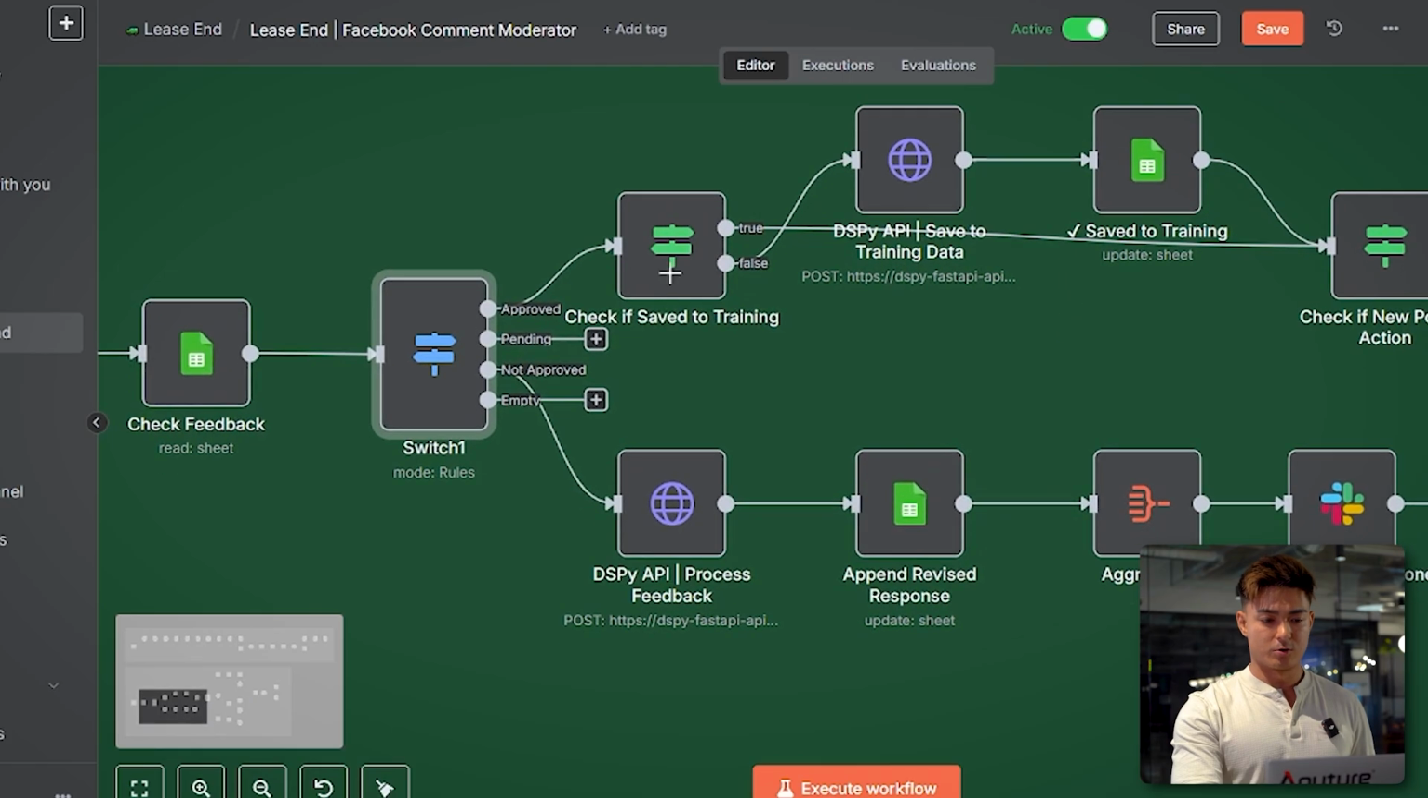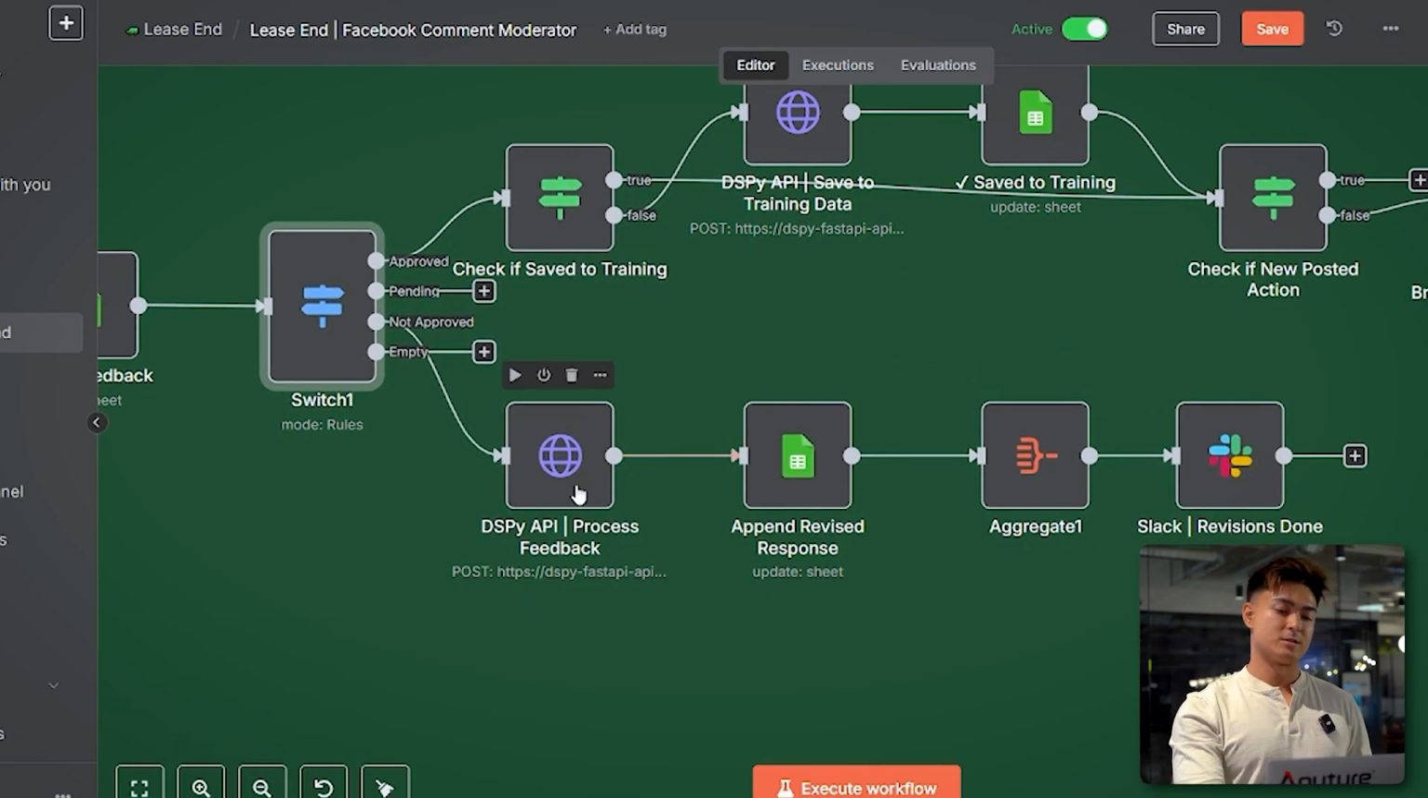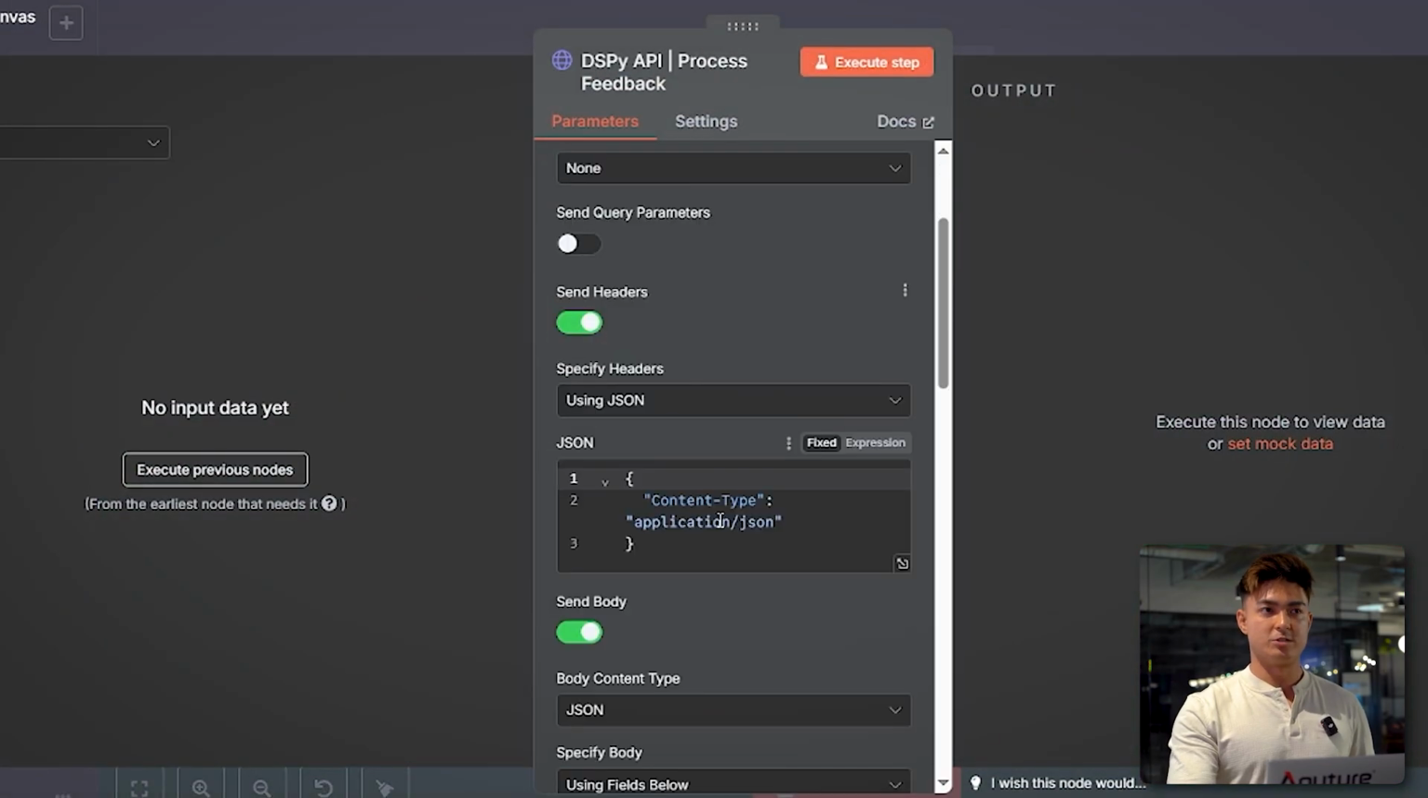So I'll go through the not approved one because it's a bit quicker, but this one uses the same business logic as the process comment endpoint, but here it has a bit more context to know that it needs to look at the feedback and apply it to make sure that the new response is better.